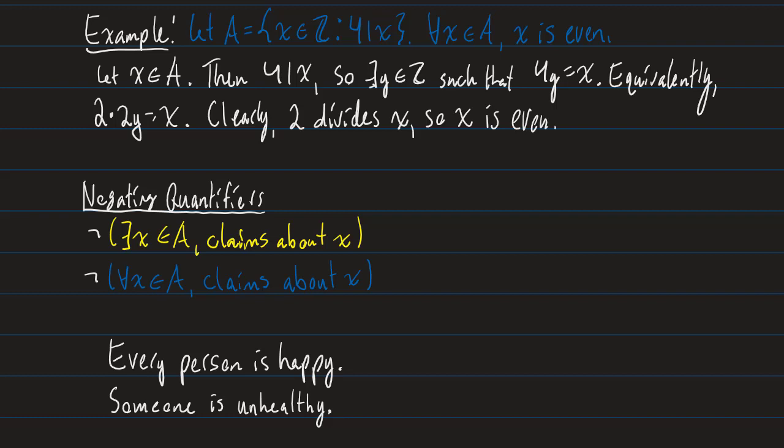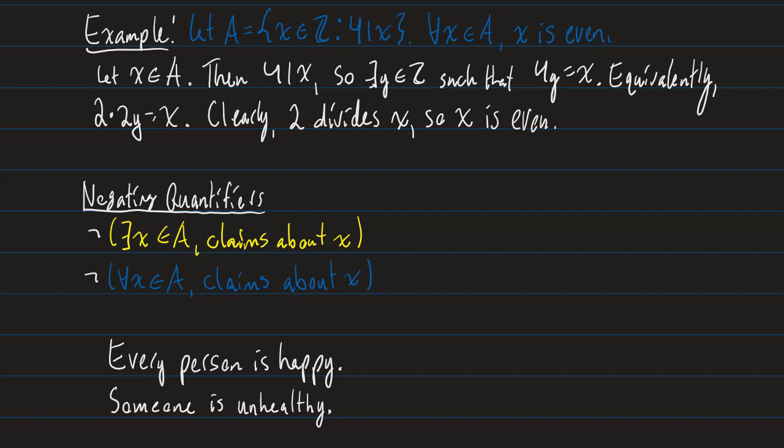We proved our claim. We let x be arbitrary, just an element of A, and since it's in A, that meant that 4 divides it. So we knew that 2 times 2y is equal to x. So we showed that 2 divides x, so x is even, right? See how we got there logically? Now if anybody took some random element from the set A, say 16, because 4 divides 16, we know that 16 is even because we proved our statement for arbitrary x in A.